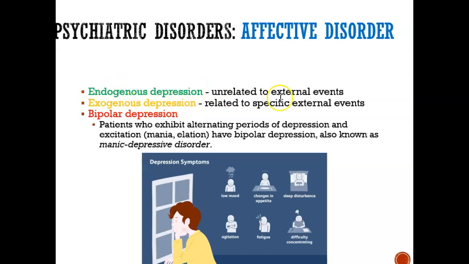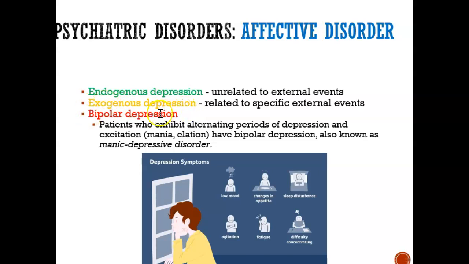Exogenous depression, this is because of a specific event. Maybe they just recently lost their baby. Maybe they had a death in their family. Maybe they had a traumatic event, maybe they were raped. There could be so many bad events that could have happened to them that caused them to fall into depression. So endogenous depression is when there's no event that caused the depression, but exogenous depression is basically when there was an event that happened in their life that caused the depression. So exo means something outside, an outside event that happened that caused it. So a death in the family, for example.